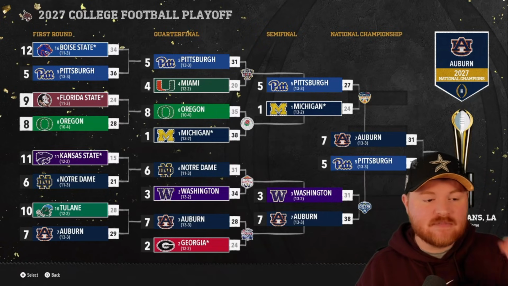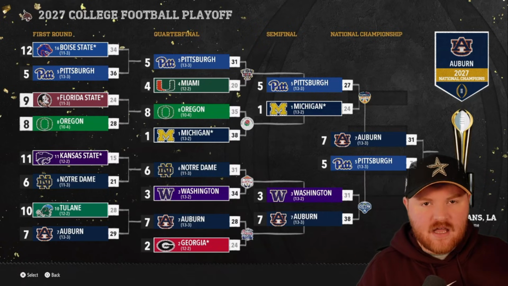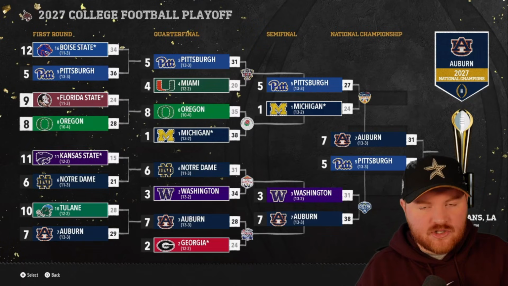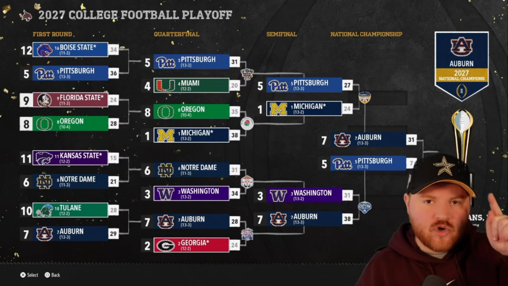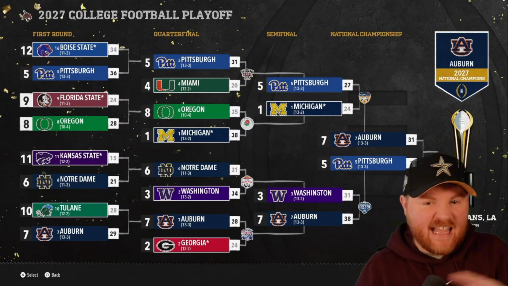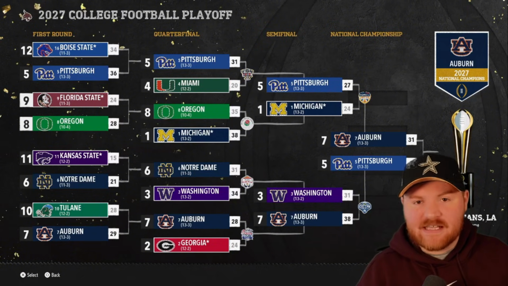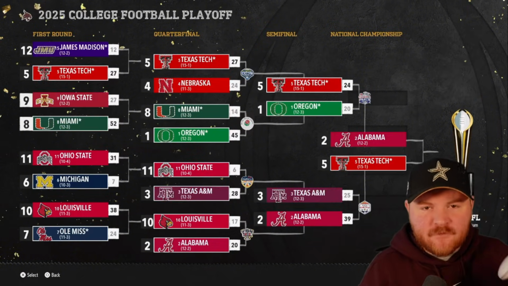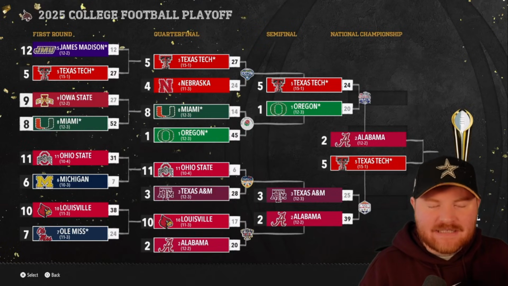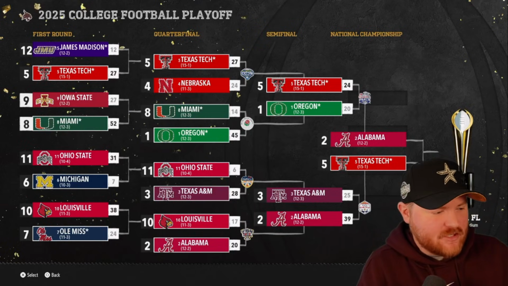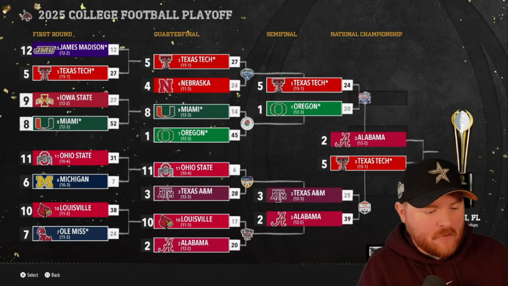They just have the teams as better in the SEC than the rest of the country. One more sim. We're doing the Big 12 as the SEC to see if we can find anything different, but so far our hypothesis is incorrect. Believe it or not, this is Alabama's first time in the playoff in now our 10th season. They went 1 for 10 in the first 10 seasons of the college football playoff in our sim. James Madison's in for the first time as well. We see Iowa State back for one of the first times. Texas A&M is in for the first time as well. So the Big 12 has been nice to Alabama and Texas A&M.